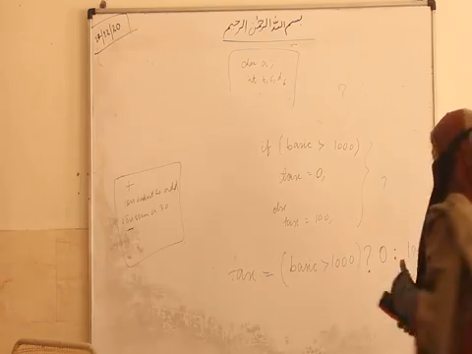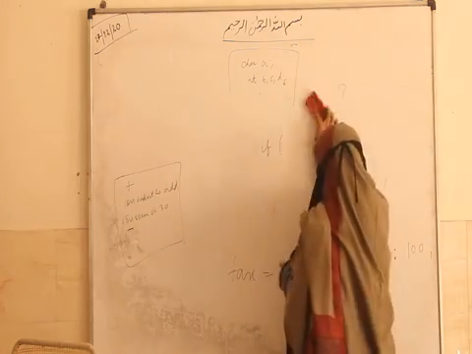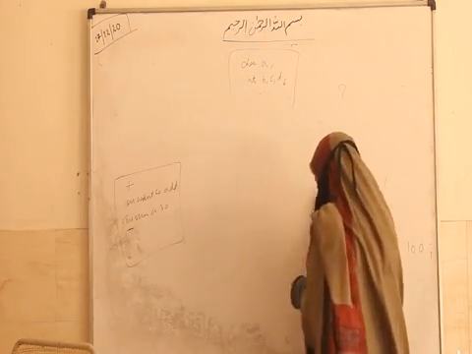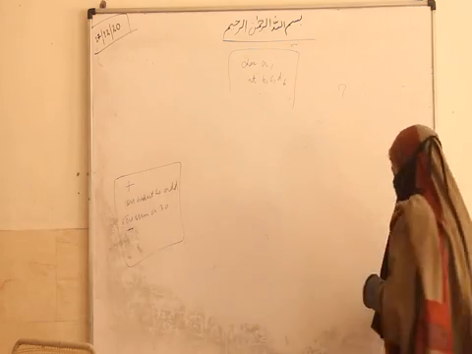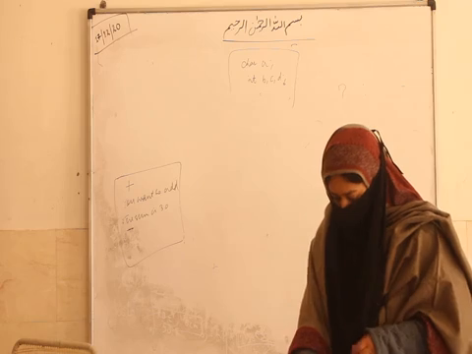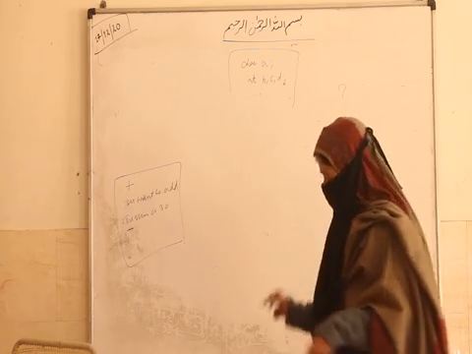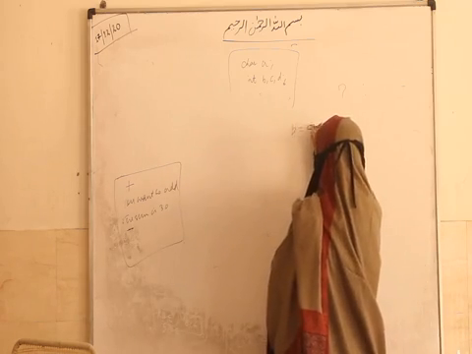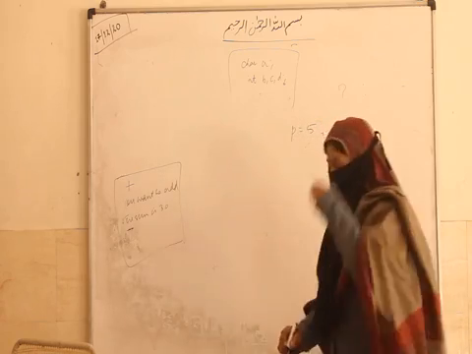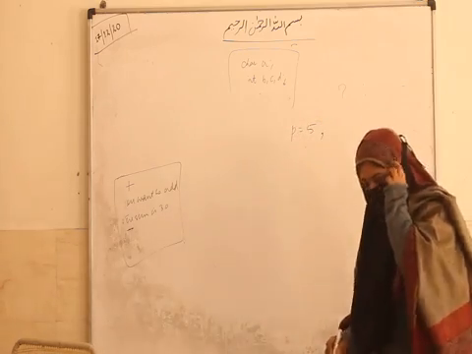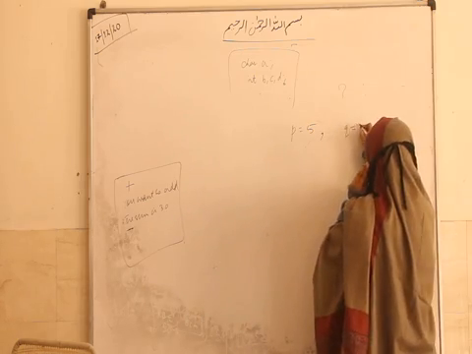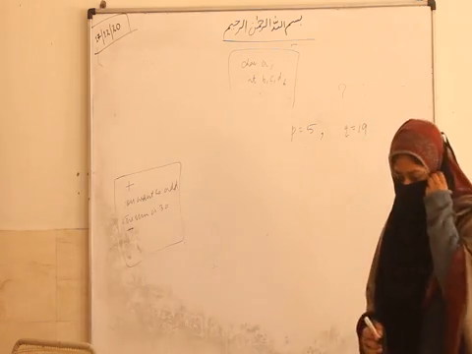Now one last question, then this class will be over. Last question related to this only. Suppose p equal to 5, p is a variable whose value is 5 and the value of variable q is 19.